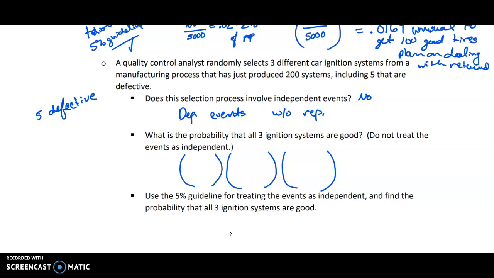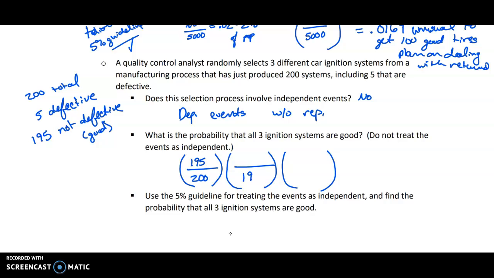If 5 are defective out of 200 total, then there are 195 that are not defective. And we're calling those good. They're good systems. So the probability the first one's good is 195 out of the 200. Okay, the probability the second one's good. Remember, it's conditional, all right? So given that this is good, what's the probability the second one's going to be good?